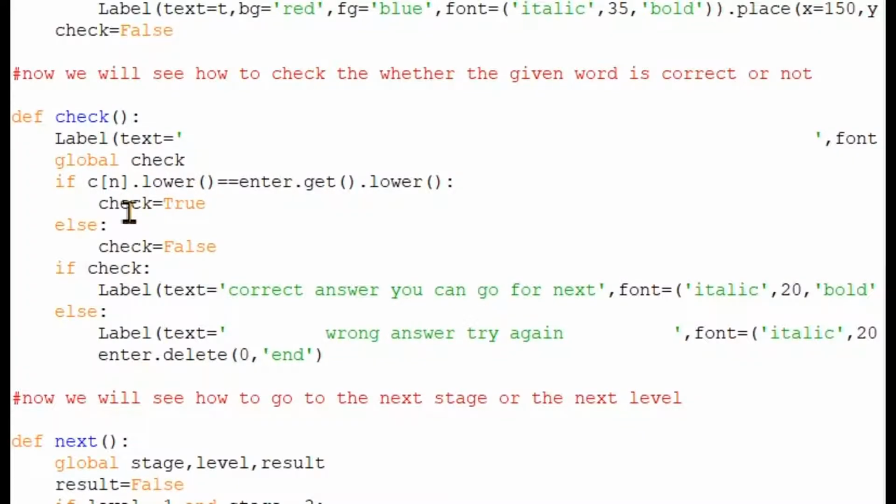Here we use .lower() because if the input consists of capital letters and small letters, it will give errors, so we use that dot lower to make it uniform. If it is true, then check will be true, else it will take check as false. And here we use check: if the check value is true, then this function will run, that is the correct answer, and that will be printed. Else it will print wrong answer, try again.